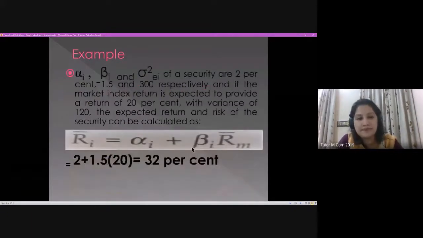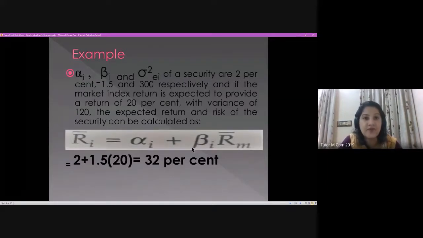Now, let's do one example, which is connected with the computation of return of individual securities. As I said, the formula would be alpha I plus beta I into market return.